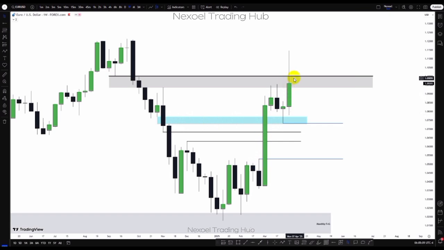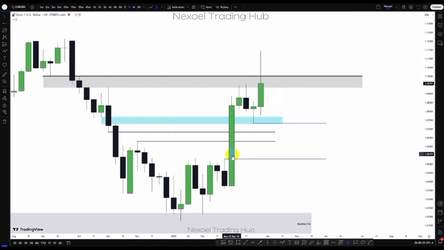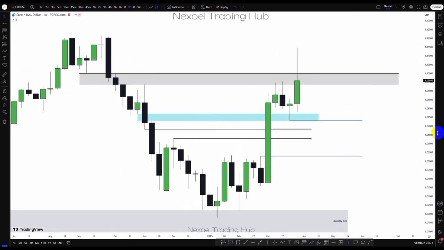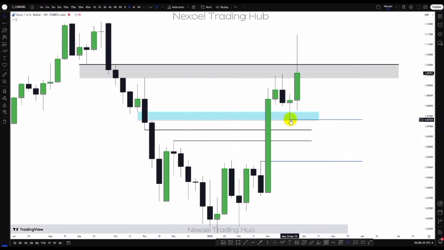And here we are, price mitigated the monthly fair value gap, fully mitigated that. And this is the monthly bearish order block level. And we can see here in the weekly time frame, we had this bearish fair value gap. So price traded more into that. And here we can see volume, rejection back to the downside. So here we have this bullish fair value gap here in the weekly time frame and this unmitigated weekly inversion fair value gap. So from the weekly time frame, and this is going to be the low.